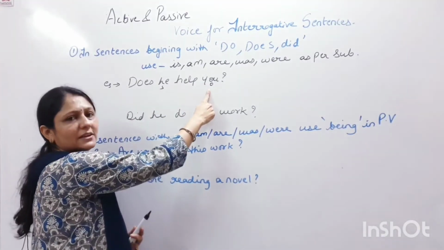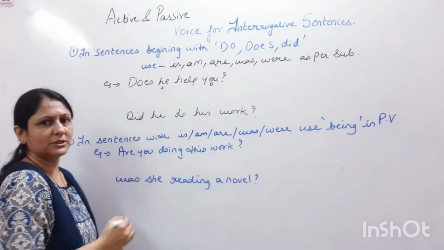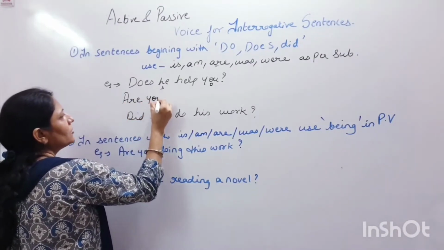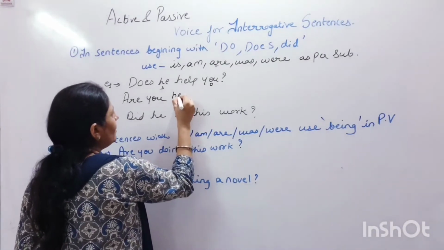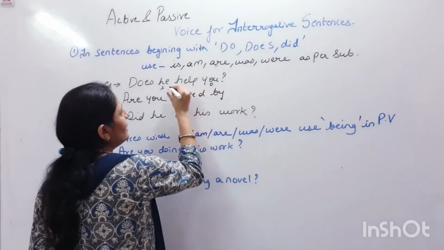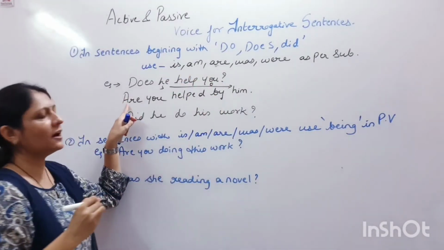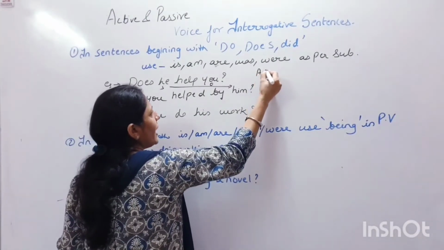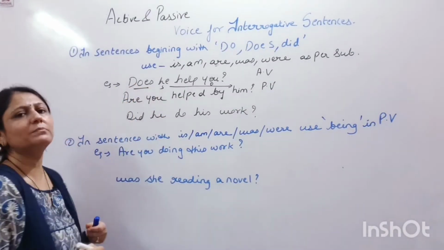Since you is considered a plural group, we will take the helping verb are with it. And the answer will be, are you. What will be the next word? V3 form of help. Are you helped by, and he will become him over here. This is how you change an interrogative sentence of active voice into passive voice with the helping verb does.